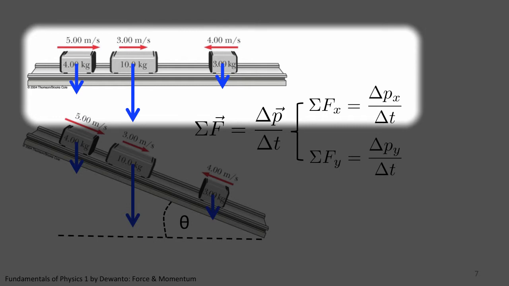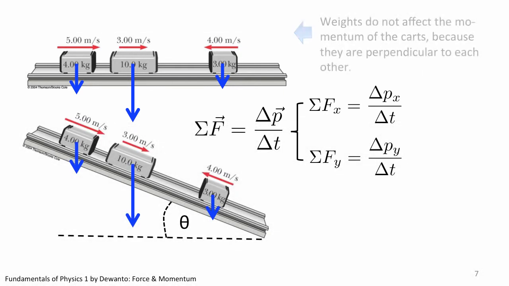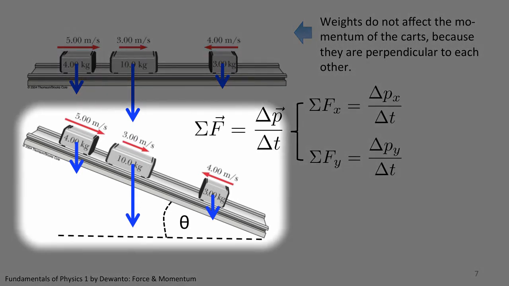Momentum is still conserved despite the fact that external forces are exerted on the cars, because these external forces are perpendicular to the motion of the cars when momentum is aligned. Simply put, weights are irrelevant to the computation of momentum in this case. It is not so with the case of the slanted track, because in this case, there are components of weights which affect the motion of the cars. These components of weights along the slanted track do contribute to the change in momentum along the track. These components of weights cause momentum to no longer be conserved.